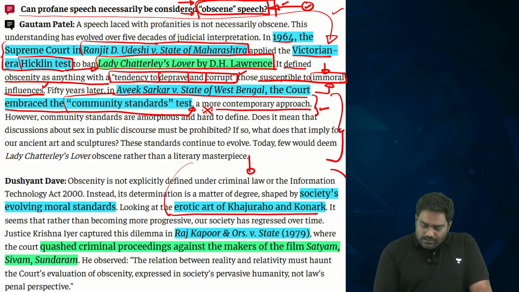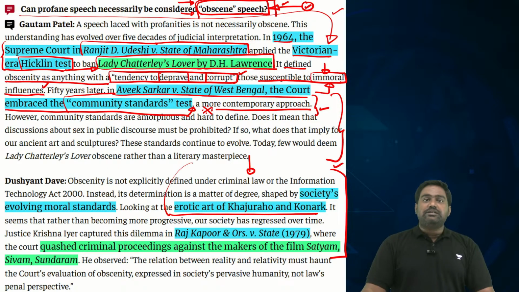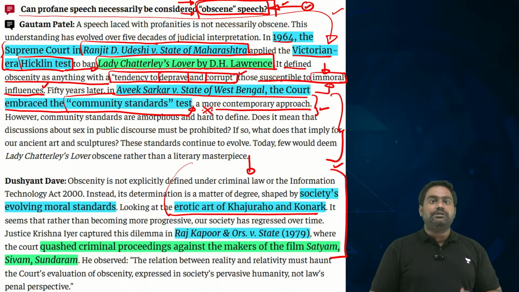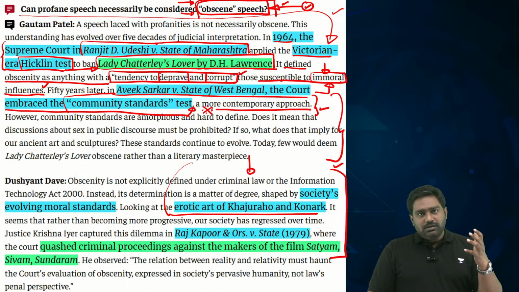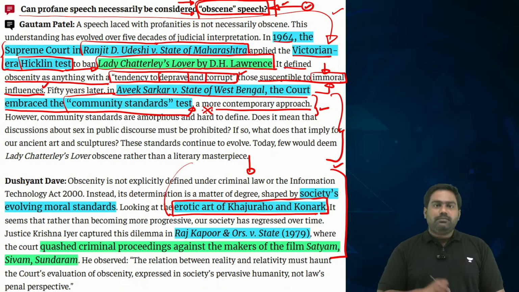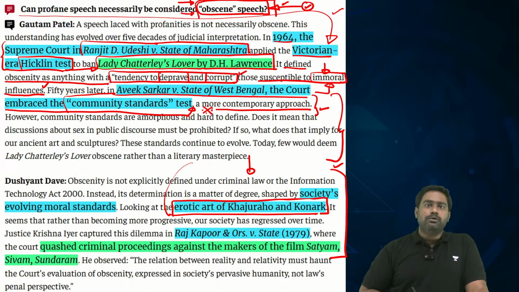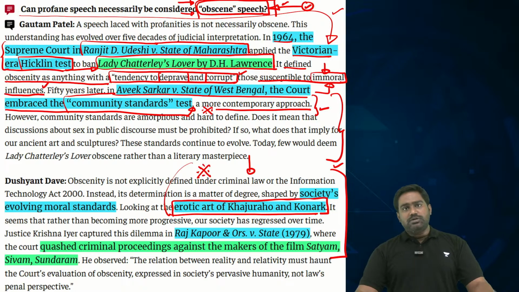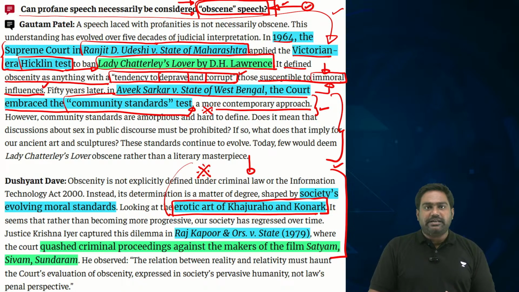See, India has been a land of tolerance, diversity, free speech and expression since ancient times. Or else, the erotic art that you find in our temples, Khajuraho, Konark, Belur, Halebeedu, that art would not have existed. That shows the progressive mindset that existed in our society at one point.